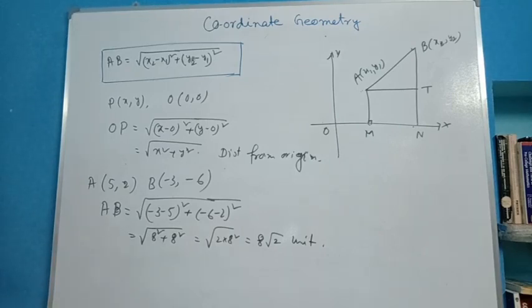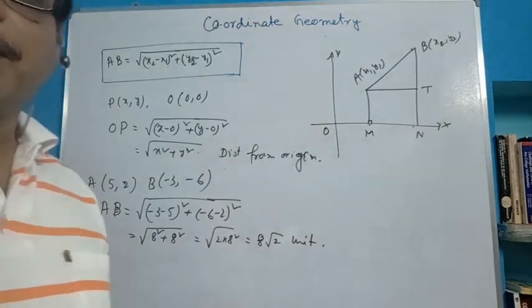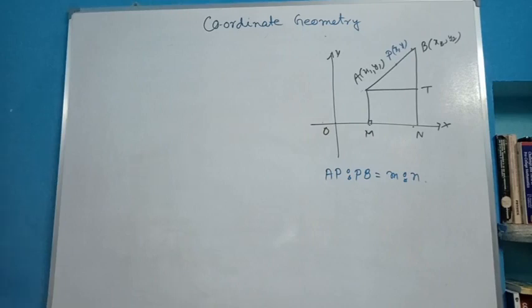In this way we find the distance between 2 points. Okay. That was the distance between 2 points formula and its application. Remember it yourself. Next, the section ratio.